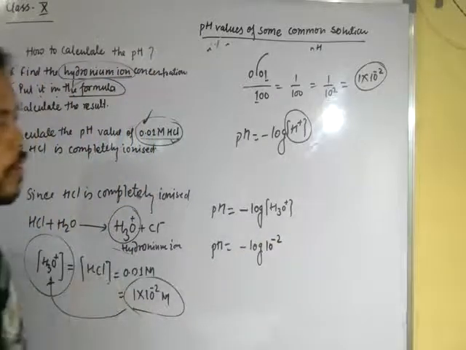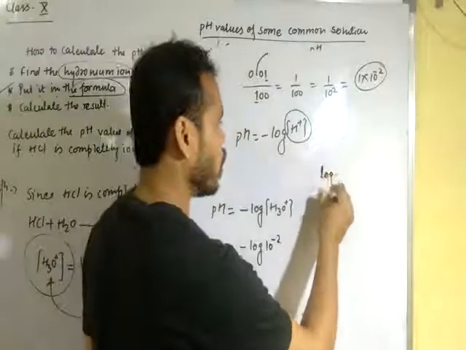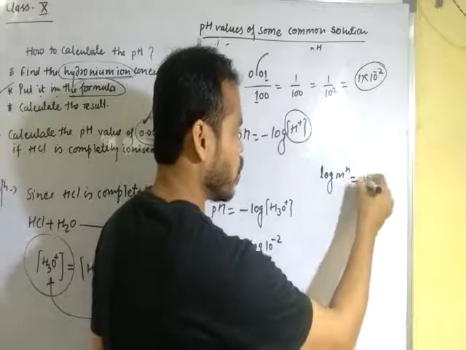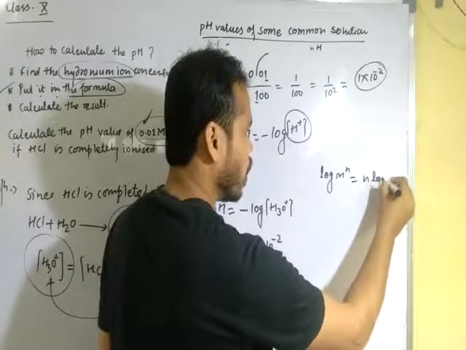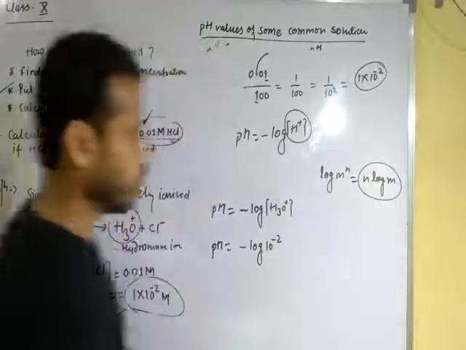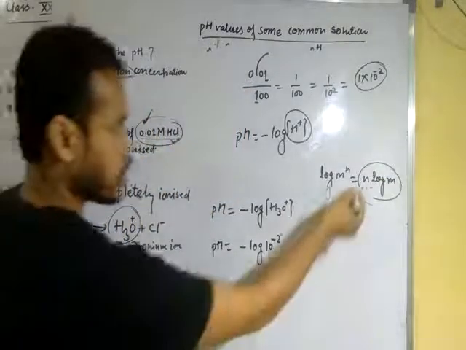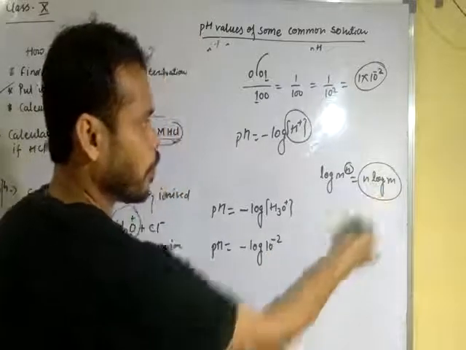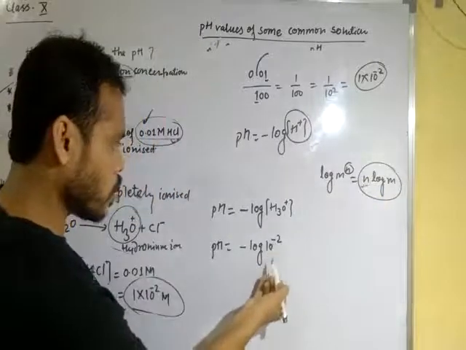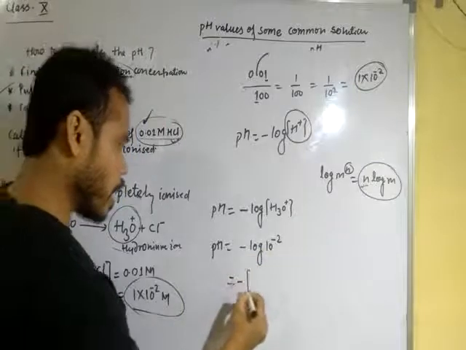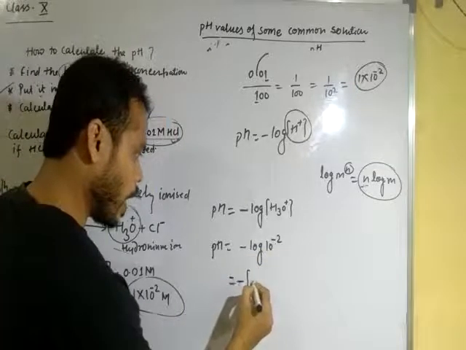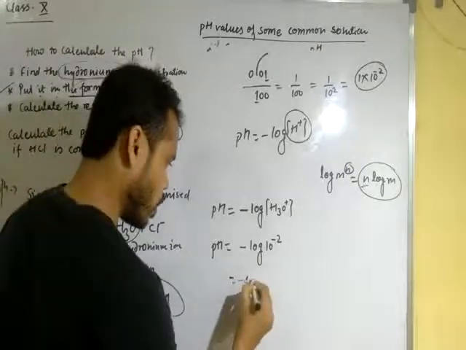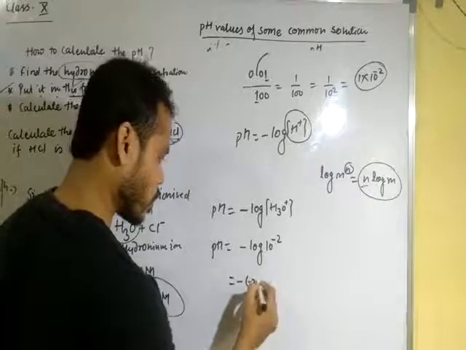One formula we have: log m to the power n is equal to n log m. This is the formula, you know very well. So the power will come in front of log, so minus 2 comes before log, and minus, with the minus 2 in a square bracket.